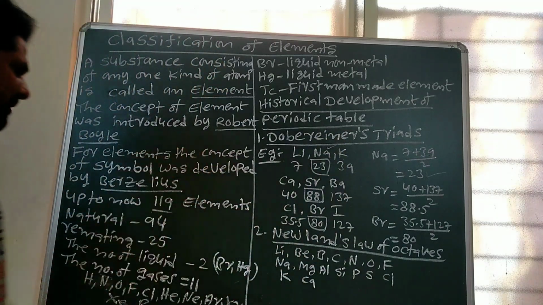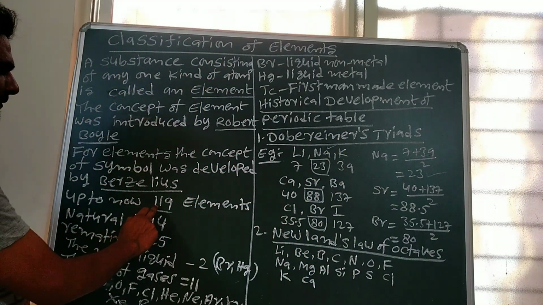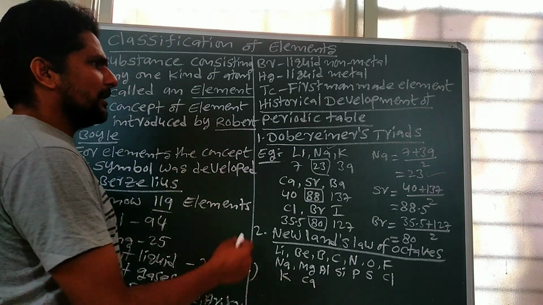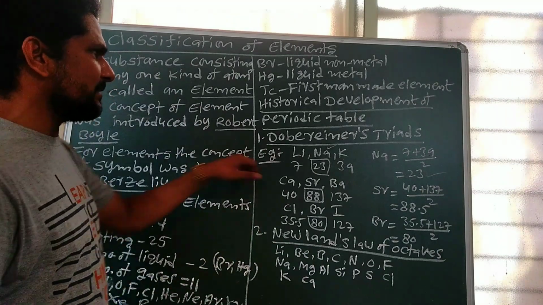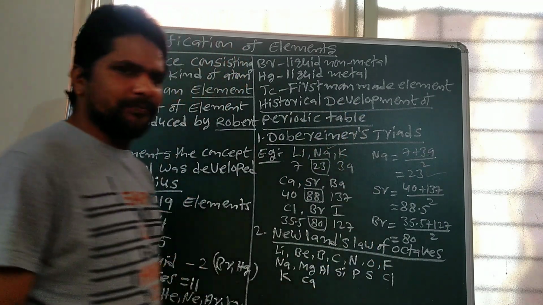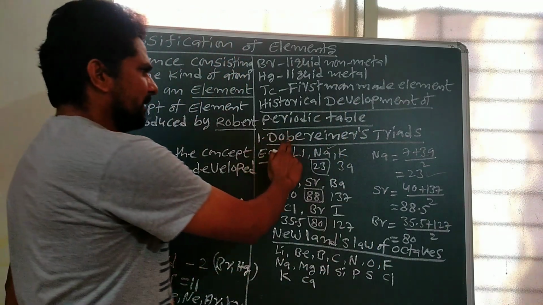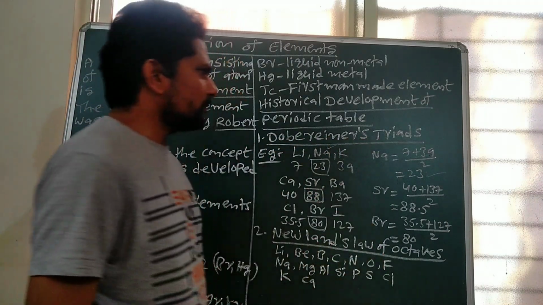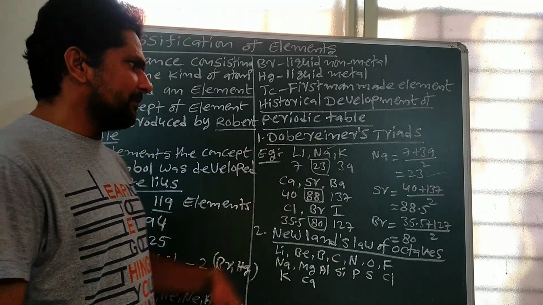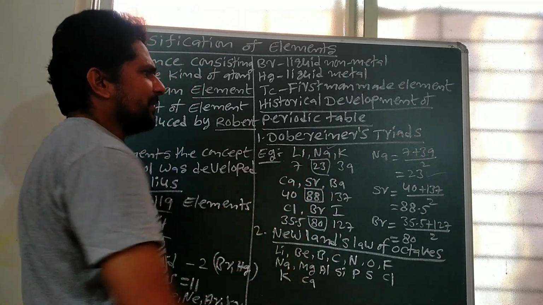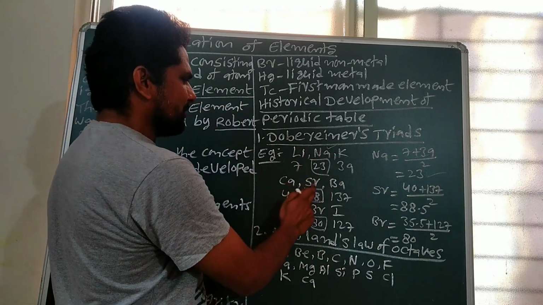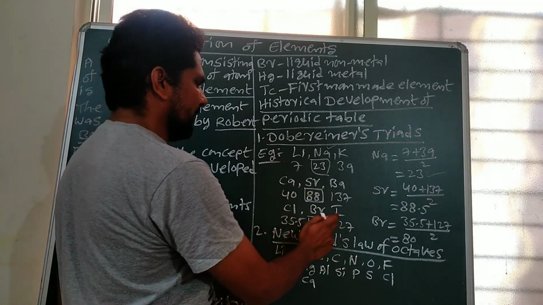To discuss the nature and properties of all these elements, different scientists proposed different periodic tables. First, let us discuss the historical development of the periodic table. The first one is Dobereiner triads. Dobereiner arranged a set of three elements. Tri means three. Examples of Dobereiner triads: lithium, sodium, potassium; calcium, strontium, barium; chlorine, bromine and iodine.